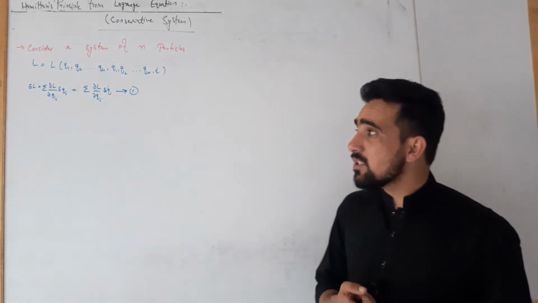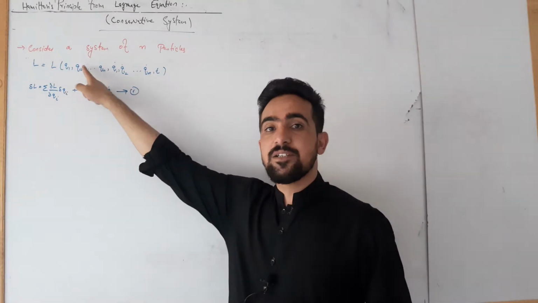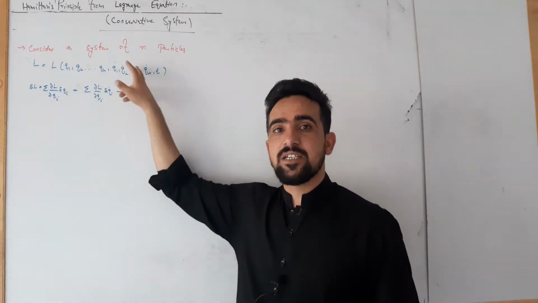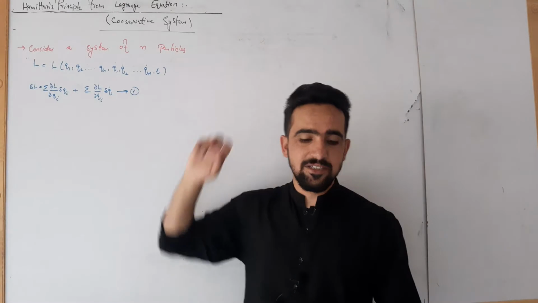In terms of those n generalized coordinates, the Lagrangian L could be written as L is equal to L of Q1, Q2, Q3, up to Qn, Q1 dot, Q2 dot, up to Qn dot, and T. That is, it is a function of generalized coordinates, generalized velocity and time.